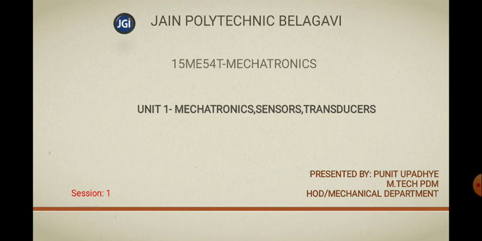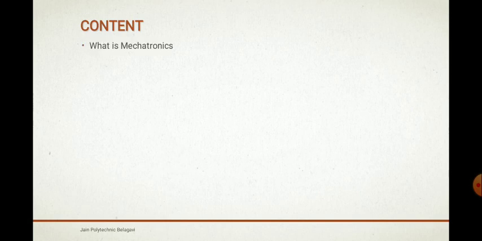So in the previous session, that is session 1, we studied the chapter regarding mechatronics, sensors and transducers. Before starting session 2, let us briefly recap what you studied in session 1. In session 1, we studied what mechatronics is. Mechatronics is the combination of mechanical and electronics. Next, the importance of mechatronics. Then the measurement systems. What are measurement systems? And the components that are used in measurement systems, such as the transducers, the signal processors and the recorders.